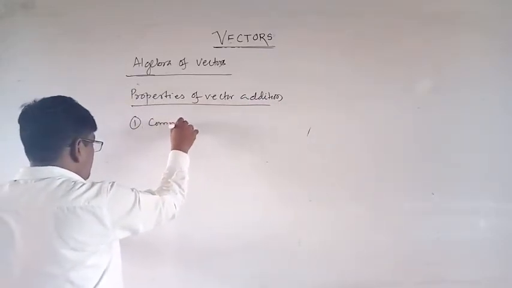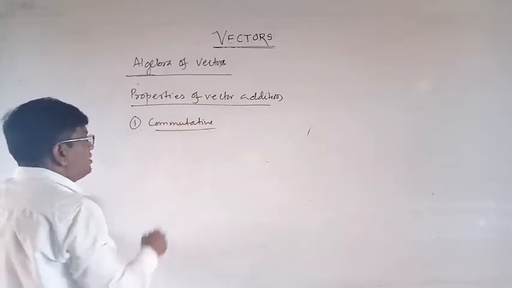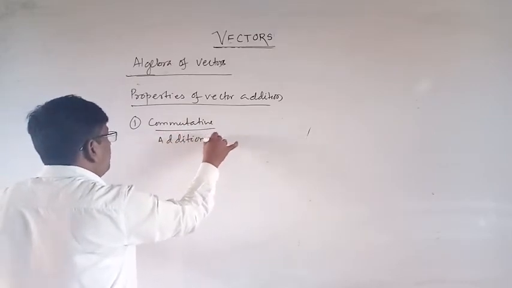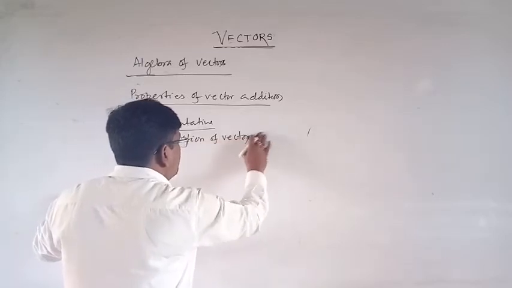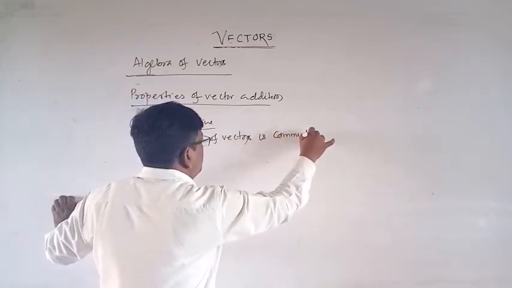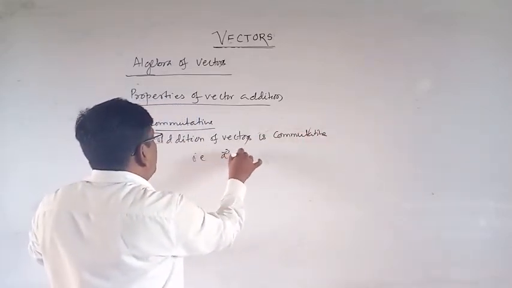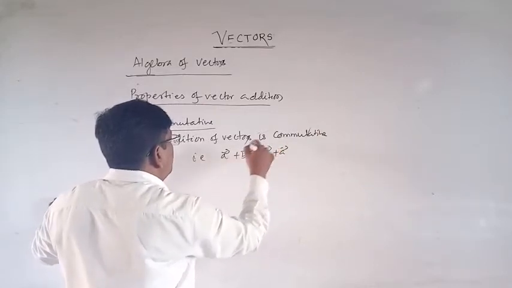Addition of vectors is commutative. That is, vector A plus vector B equal to vector B plus vector A.